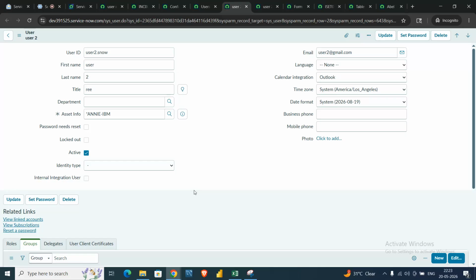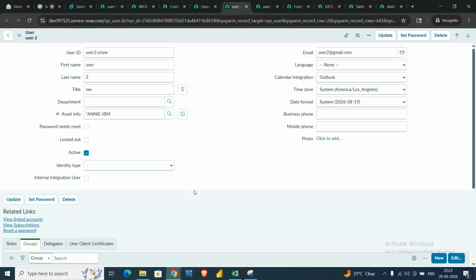Another thing is, suppose a manager has access to a specific part. Suppose there is sprint planning, and only the manager can access the sprint planning dashboard, sprint planning view, or sprint story records.